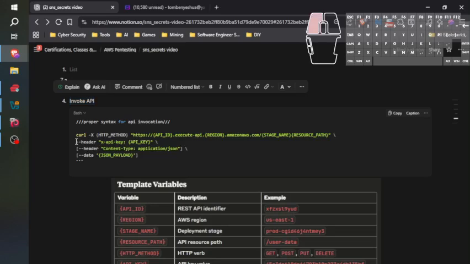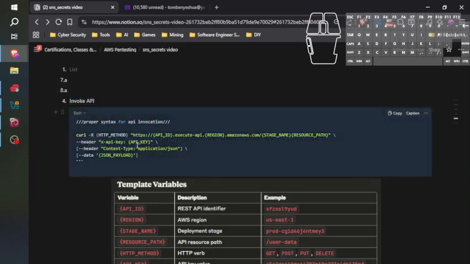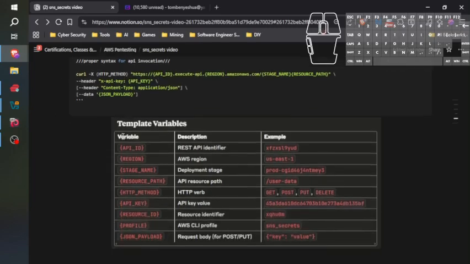And then here are some more options for this particular command. We're only going to be using the header, x-api-key, and this is where we put the API key, the leaked information that we received. So now we have a path of enumeration. This is the information that we need in order to run this command. That should give us our information.